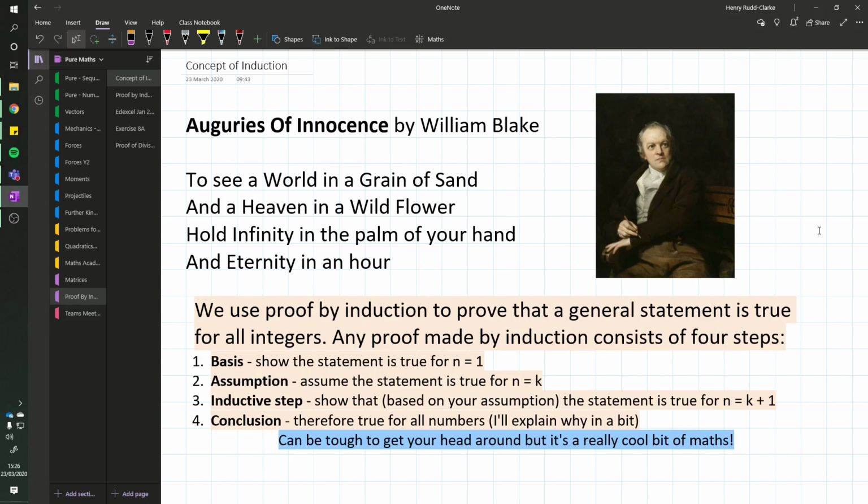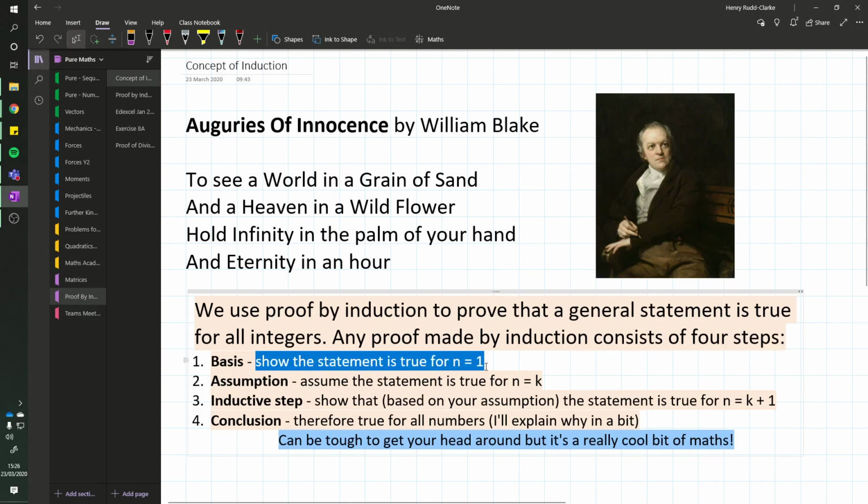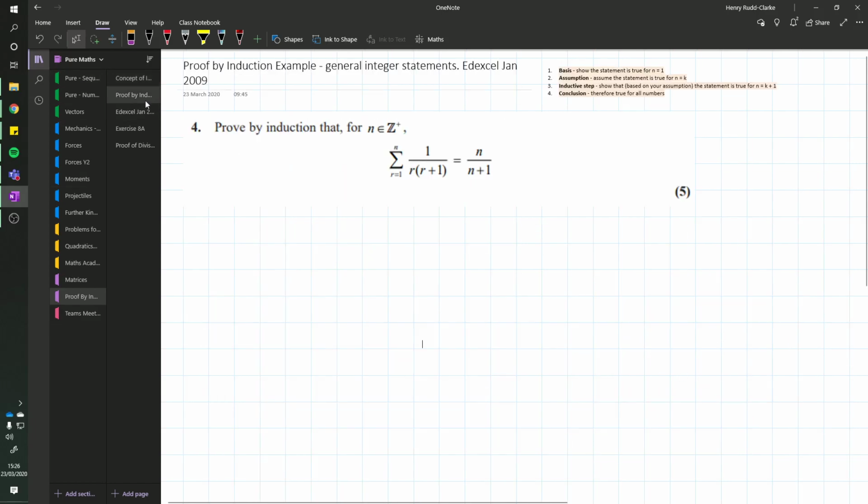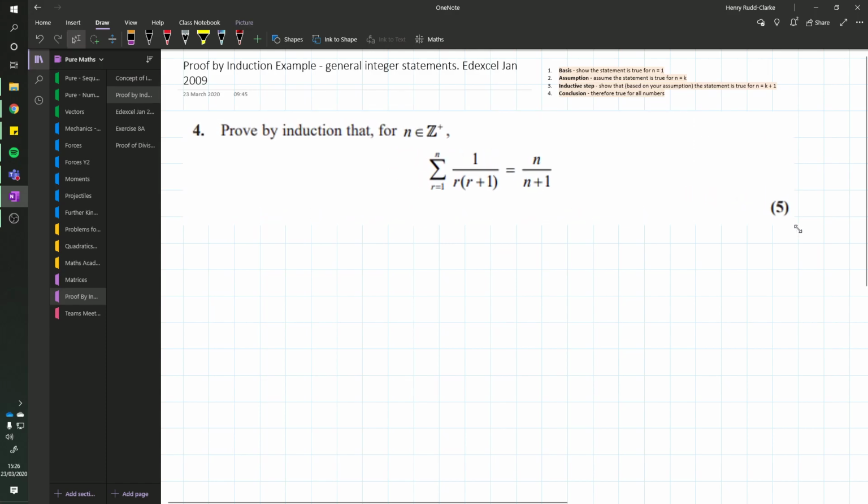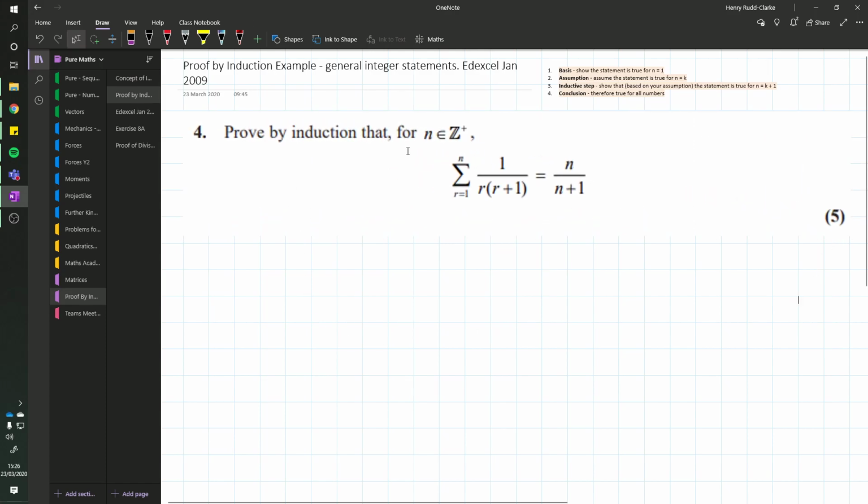So the first thing we always do in a proof by induction is we show that whatever statement we want to prove is true when n equals 1. So for example, this is my first proof that I'm going to do in a little bit. Prove by induction that for the natural numbers that are positive integers, this series is equal to n over n plus 1. So for example, if n was 100 and I added up all the numbers to 100 in this way, would that give me 100 over 101? And that's what we want to prove.